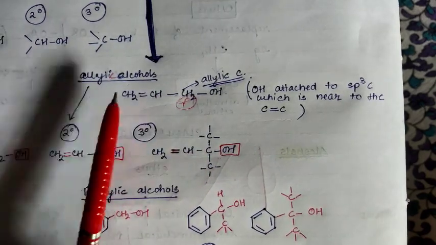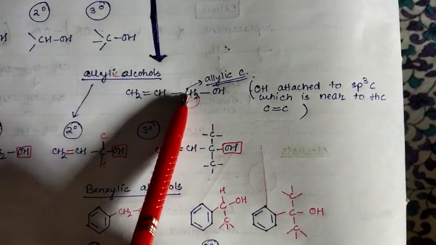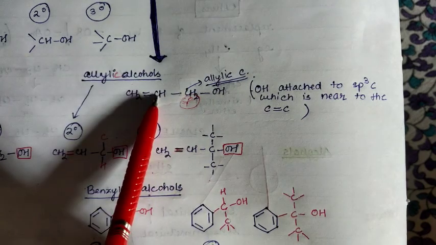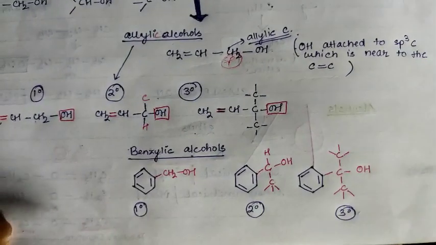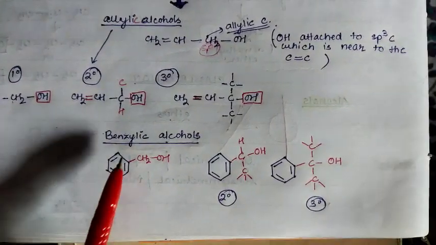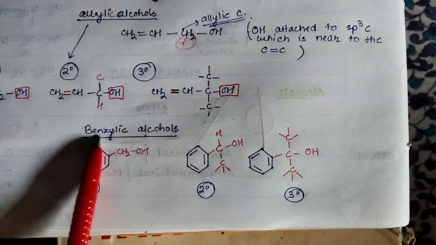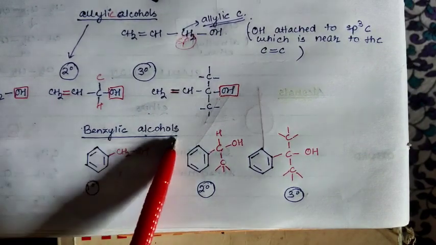First of all, it has to be allylic. Allylic means what? The carbon has to be sp3 and that carbon is attached to another carbon which is sp2. So that is allylic. I hope this is clear. Next, what about the benzylic alcohols that also fall under the same category? When we talk about benzylic alcohols, one benzene ring has to be there, as the name is suggesting.